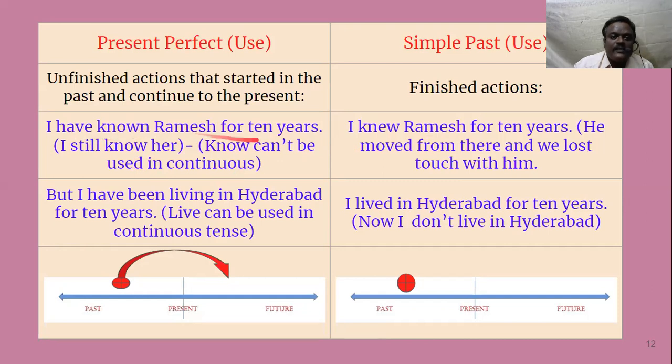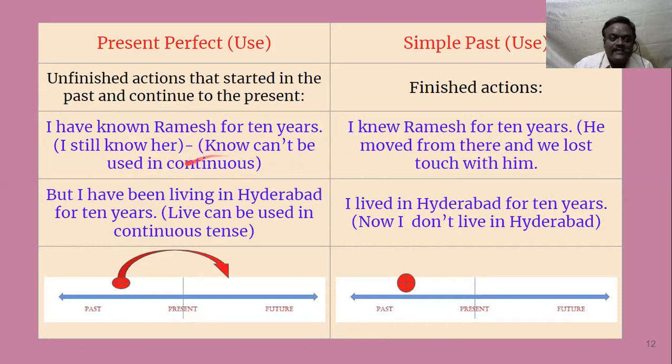I have known Ramesh for 10 years. Which means I still know him, and "know" can't be used in continuous. And that is one more reason why we can't use present perfect continuous here. Sometimes there is a rule: whenever there is "for" or "since", we have to use present perfect continuous. That rule is there. But here, "know" cannot be used in continuous tense, so we use present perfect.